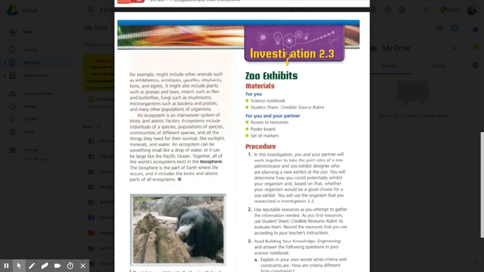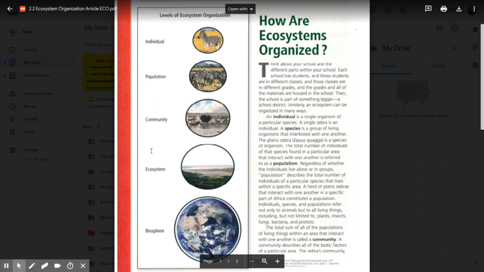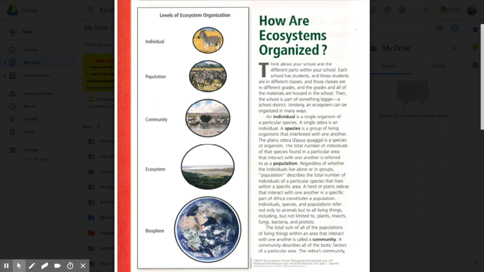Okay? So looking back to where we started, it's important for you to understand an individual is one single organism, a population is a group of the same organisms, a community is all the living things within that system. The ecosystem is where it turns into living and non-living, and all the ecosystems from our entire world includes the biosphere.